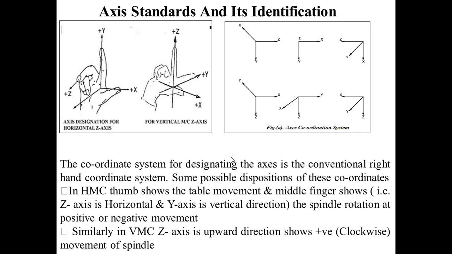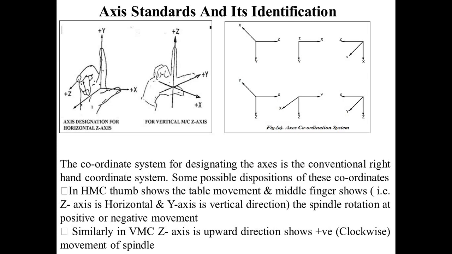In an HMC, horizontal machining center, the thumb shows the table movement and the middle finger shows the spindle rotation, positive or negative movement. That is, the Z axis is horizontal and the Y axis is in the vertical direction. You can see the horizontal Z axis there.